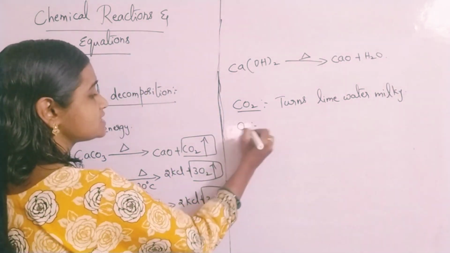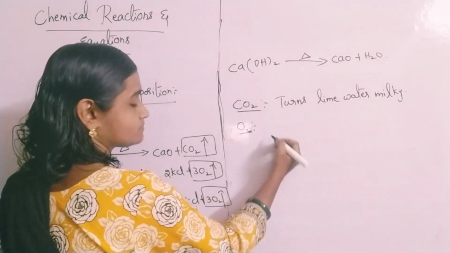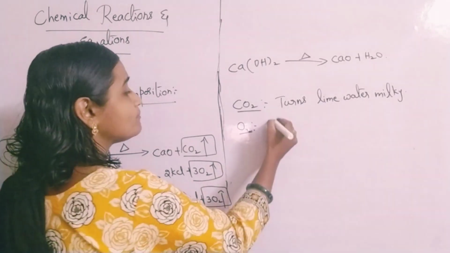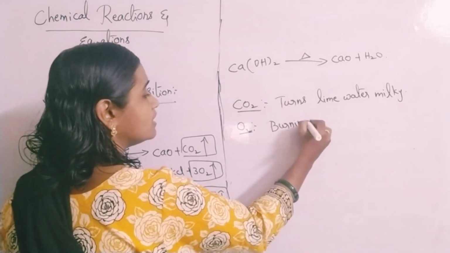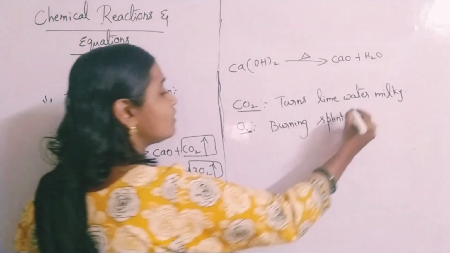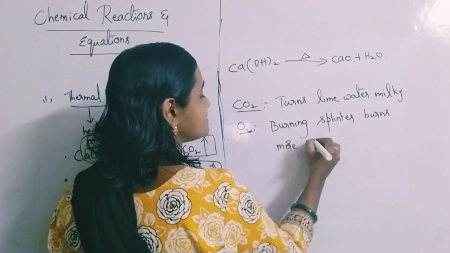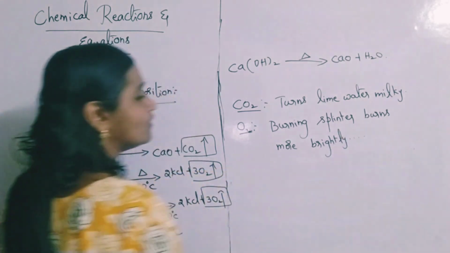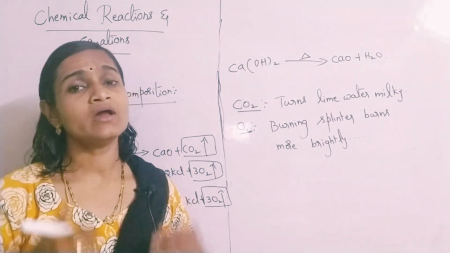And what is the test for oxygen gas? If you keep a burning splinter, it burns more brightly. If a burning splinter burns more brightly, then you can say that the gas released is oxygen only. A burning splinter means a glowing matchstick or a glowing agarbatti.